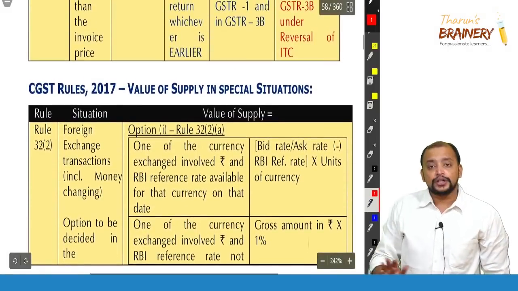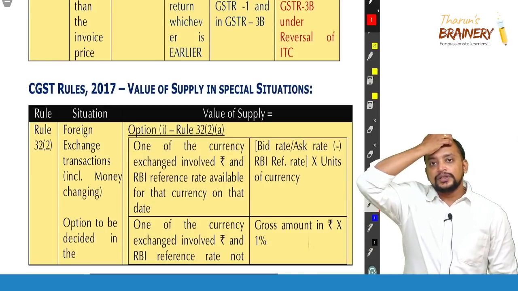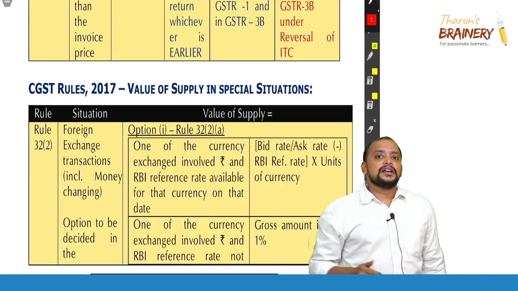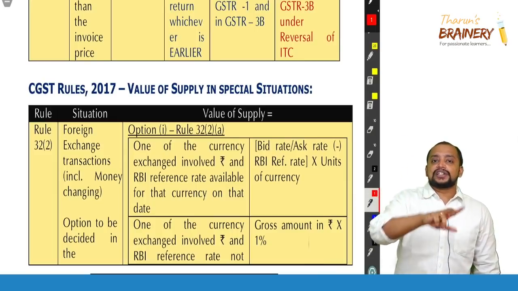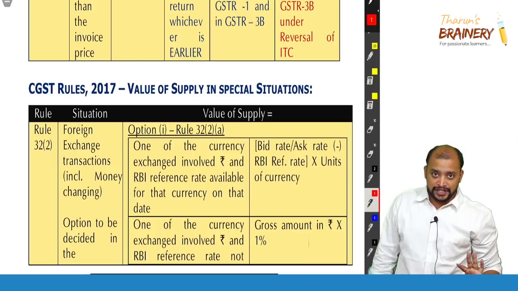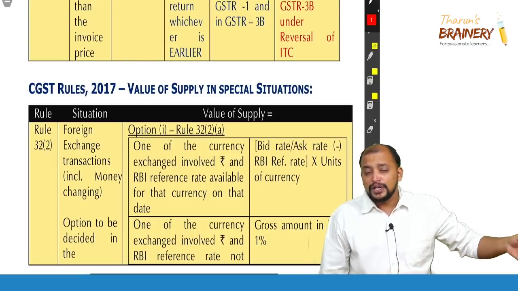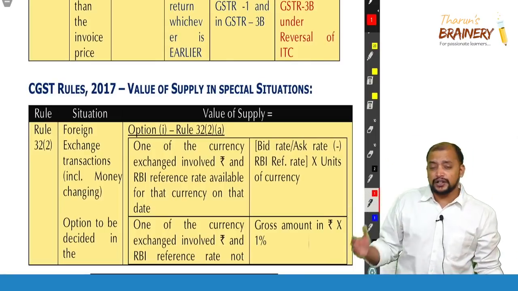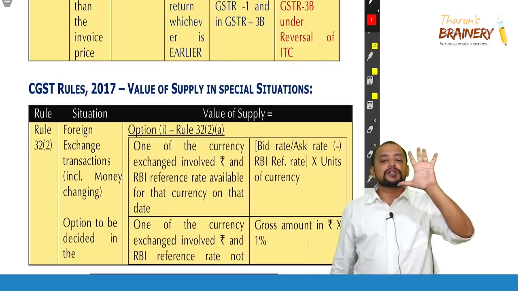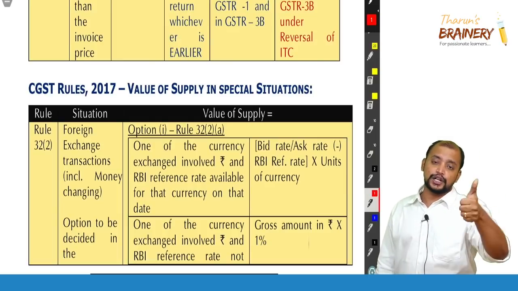Now, we are moving on to a special rule, that is rule 32. So, this is an option to transaction value. Either you can go for transaction value or you can follow this special valuation methodology. It's up to you. If you want to follow transaction value, you can follow. If you find that transaction value is difficult, you can follow this. This rule 32 will be applicable only for 5 transactions. What are those 5 transactions?